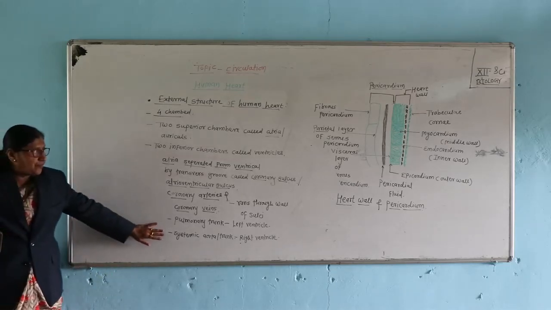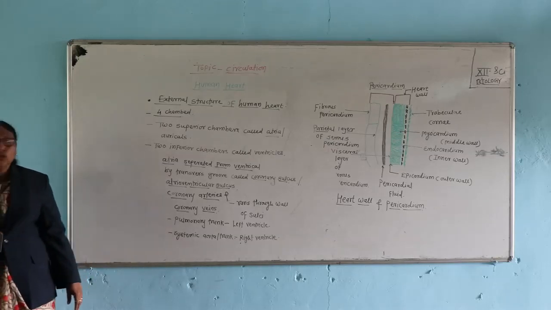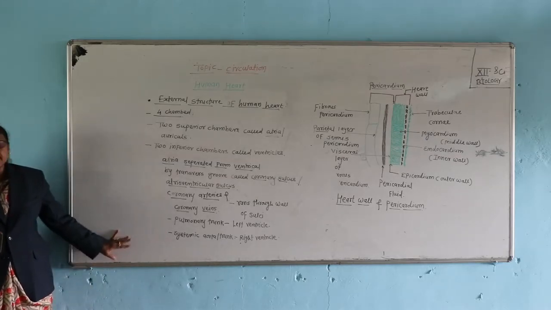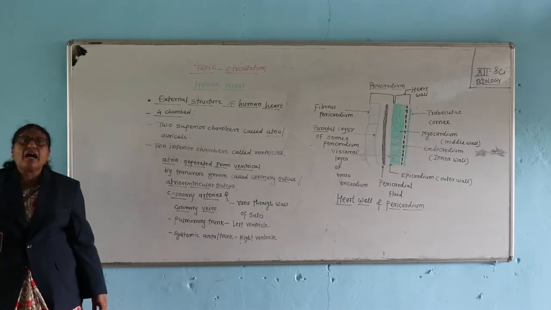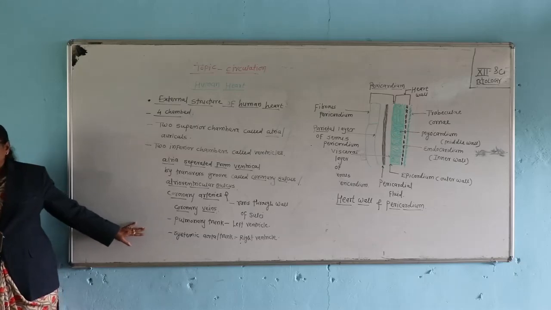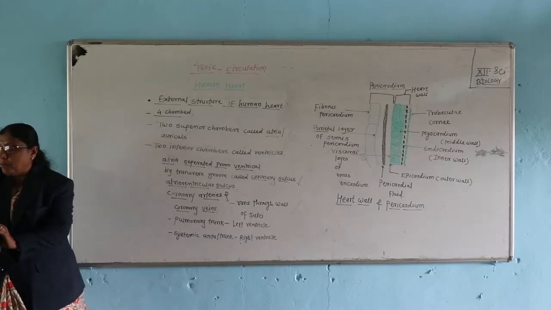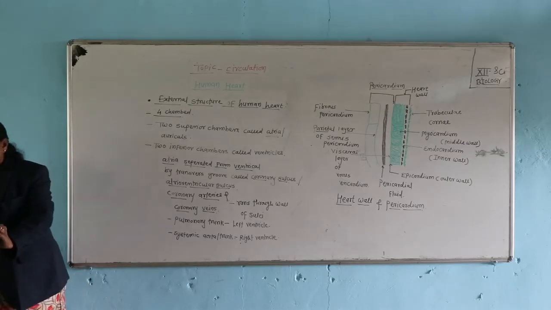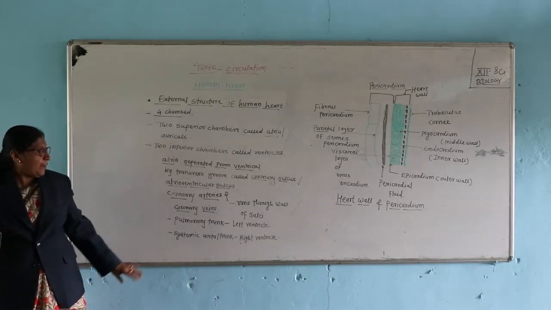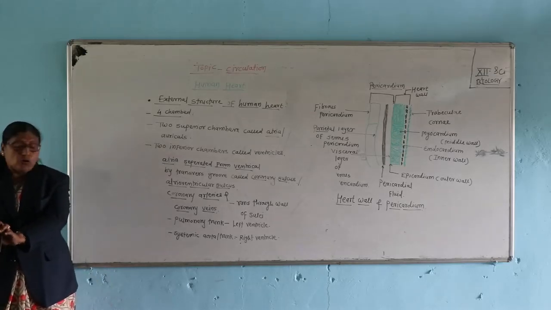Systemic aorta is divisible into three regions: the ascending aorta, second is the aortic arch, and third is the descending aorta. Then the ligamentum arteriosum joins pulmonary trunk and aortic arch, which is the remnant of embryonic ductus arteriosus.